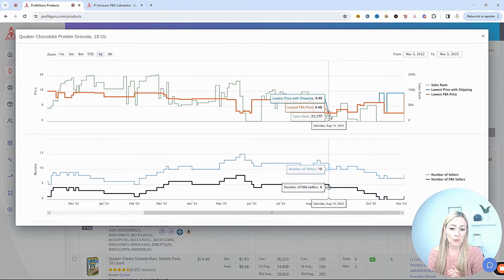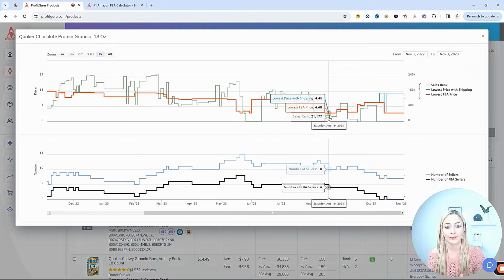So this is not one that historically is staying steady. I personally would not jump onto this listing because I could not guarantee it selling for a set point and making sure that I'm going to make profit on this listing. So it's so important to have access to this historical data so that you don't just see what it's doing right now, but you can check to make sure that's an indicator of what it's doing on the regular.